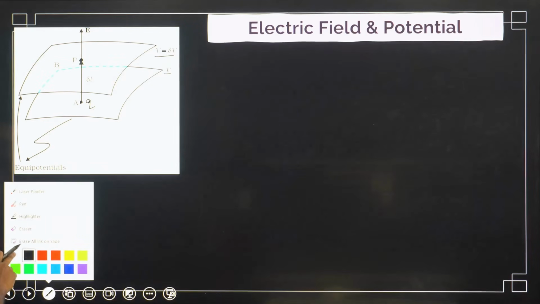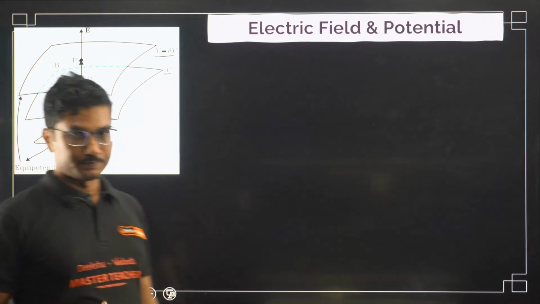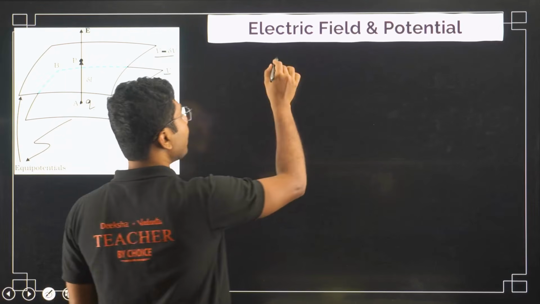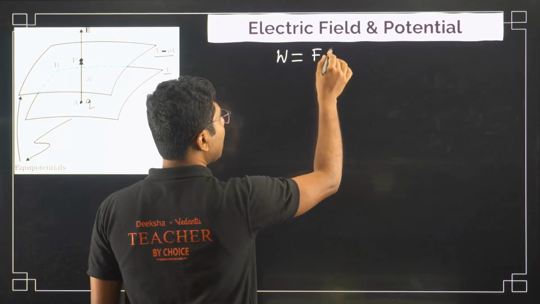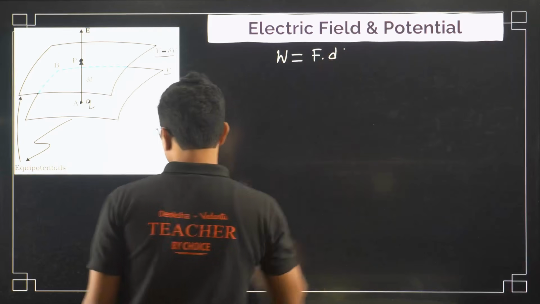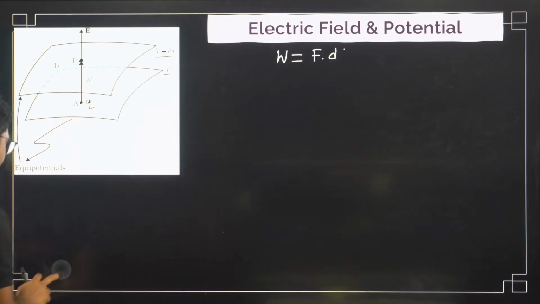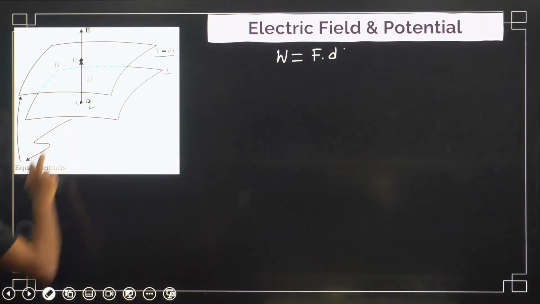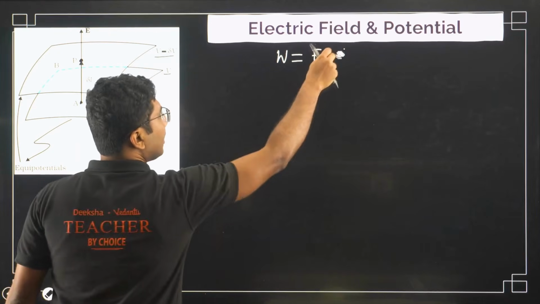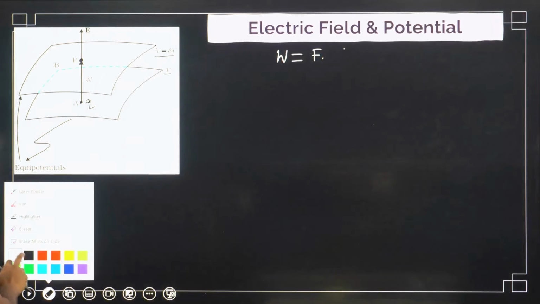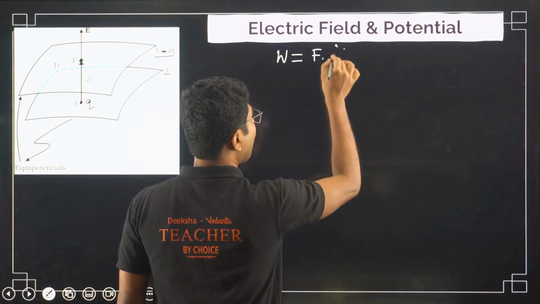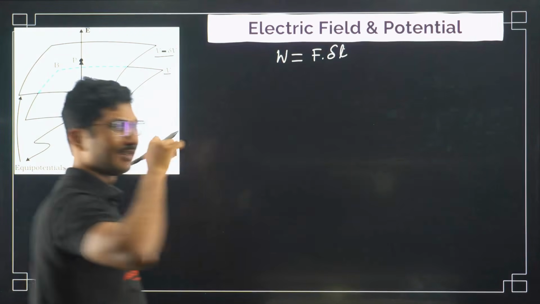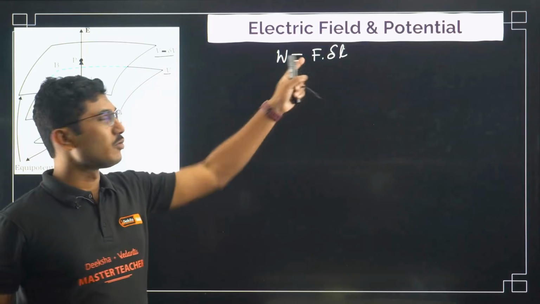The work you have to do is basically force times displacement. Here we are assuming that the distance between these two equipotential surfaces is very small, delta L. So force is almost constant.